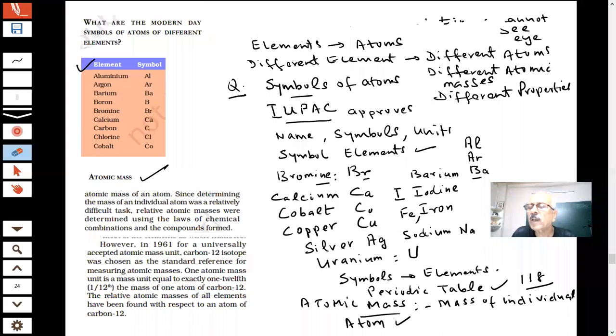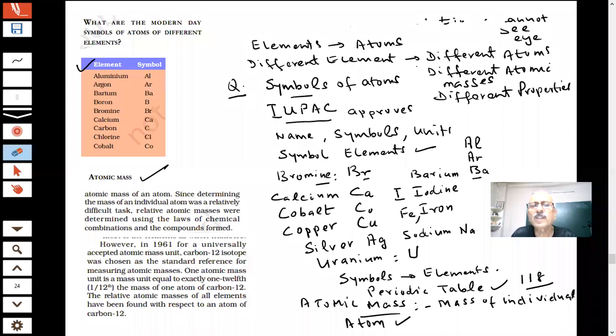Then how will we measure the mass of an individual atom? Therefore, what they were doing, they said that we can talk of relative atomic masses. What we can do? We can determine the relative atomic masses.